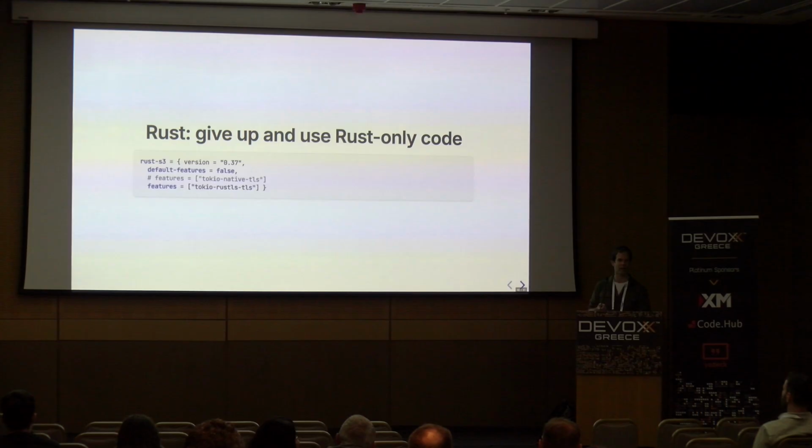In this case, OpenSSL has been pulled in by Rust S3, which depends on Tokyo native TLS, which uses OpenSSL. We can think really hard and read through our dependencies and work out if we change that to Rust TLS, we end up with a TLS-only implementation. This is kind of a pain, and you constantly break it because you discover you want to use some other library that has a native component.